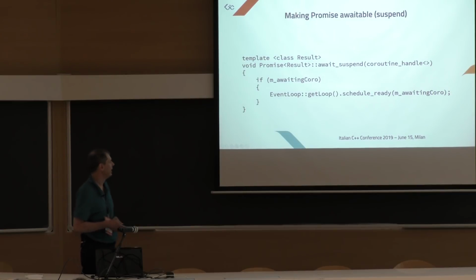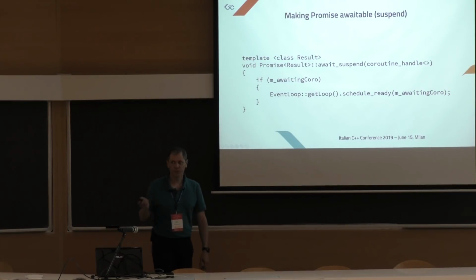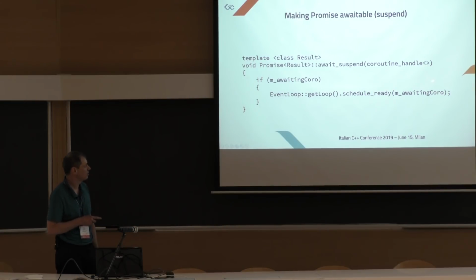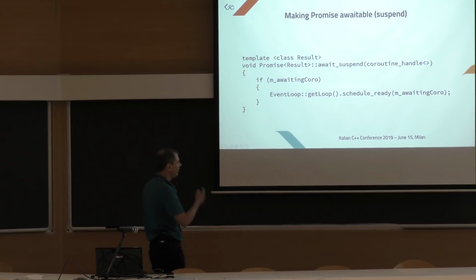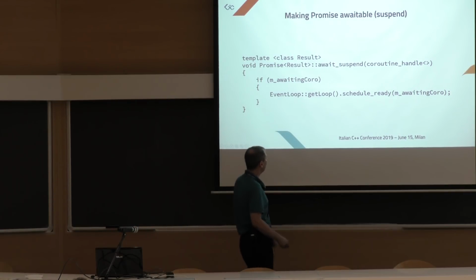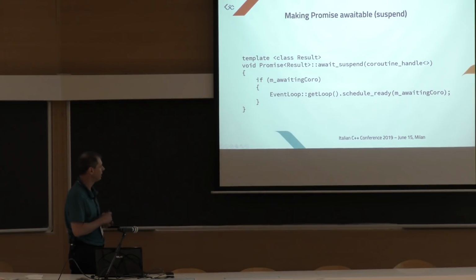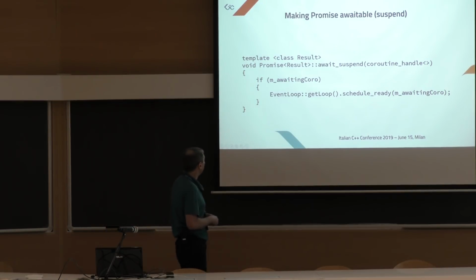And the await_suspend, what does it do? Remember, the last task we do is to schedule the coroutine that is awaiting for us. If there's a coroutine awaiting for us, then we just schedule it as ready into the coroutine loop. And then the coroutine loop will resume the coroutine at the next iteration.